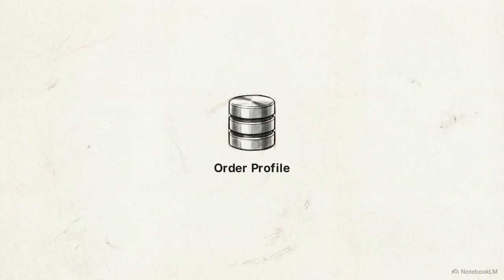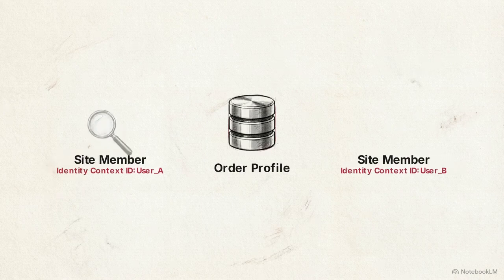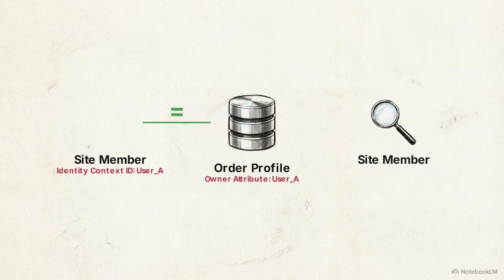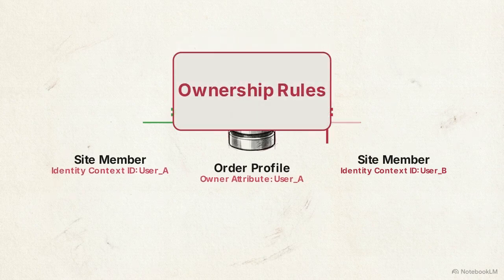Consider two identical identity avatars, both site members attempting to read an order profile. The first requests an order associated with its own account and connects. The second attempts to read that exact same record and is blocked. This is enforced by ownership rules. The system compares the specific account identifier provided in the trusted identity context against the target data's attributes.